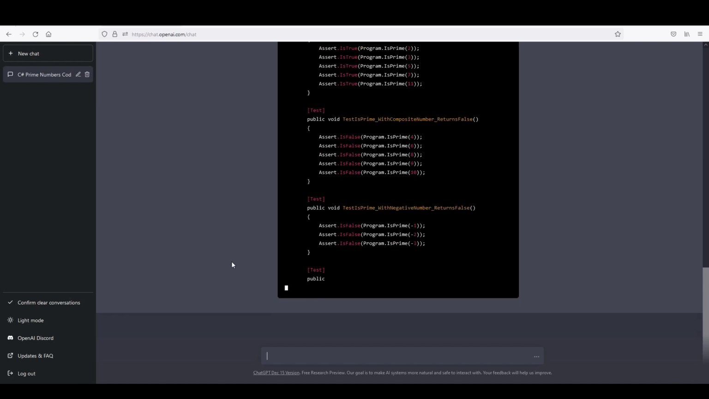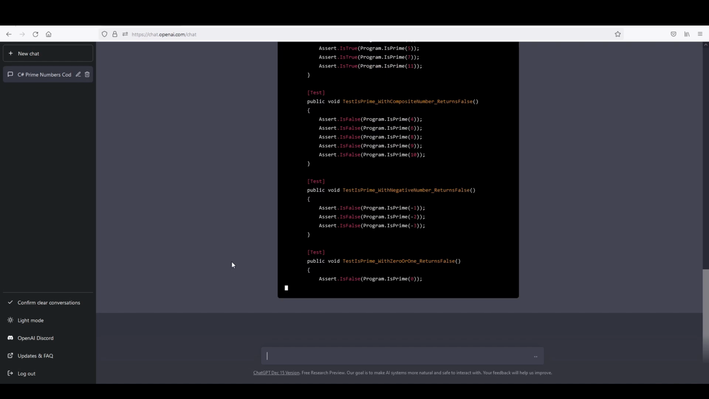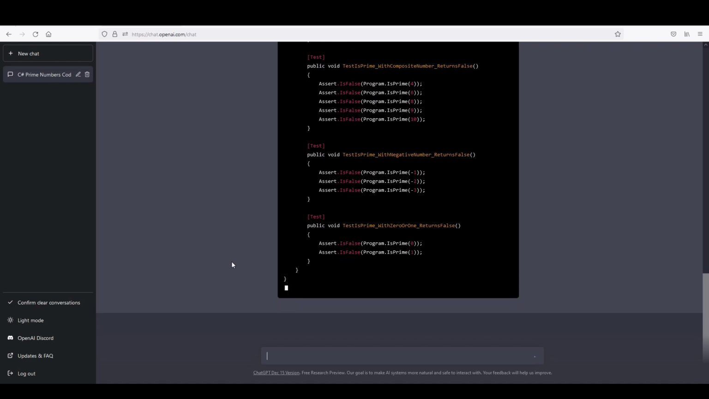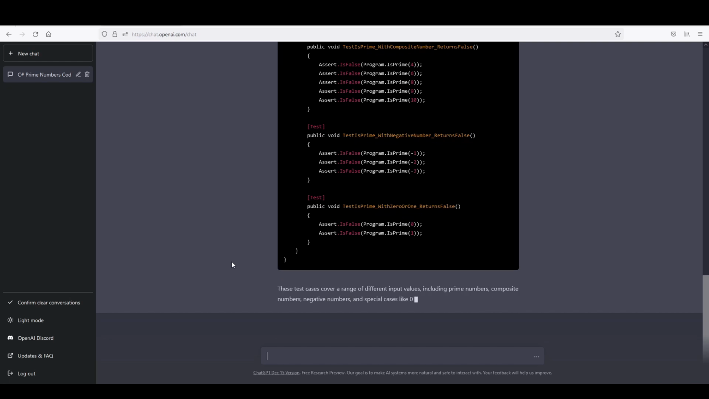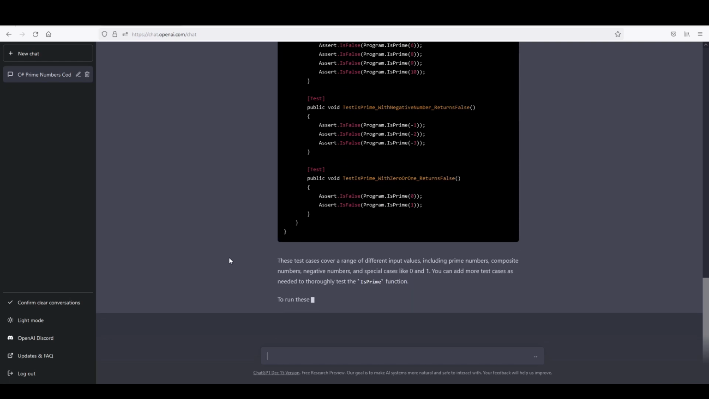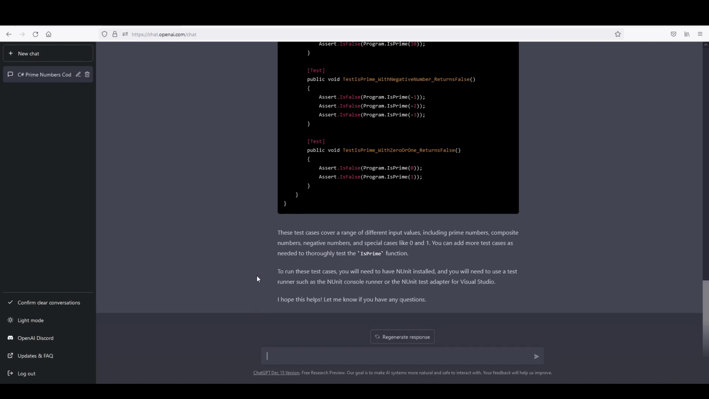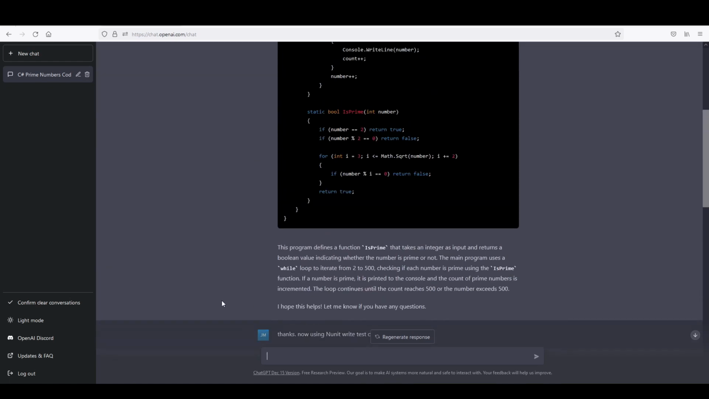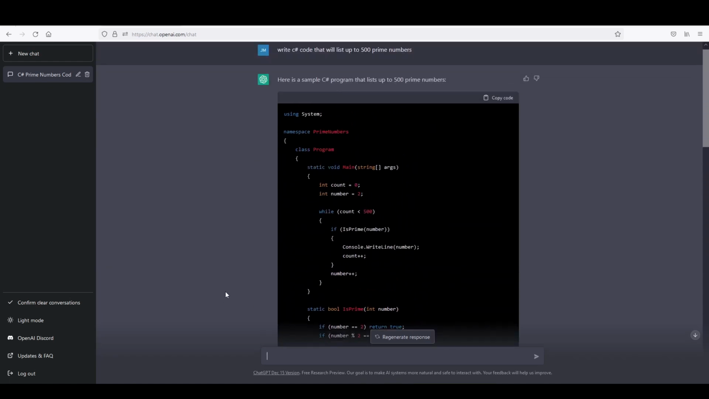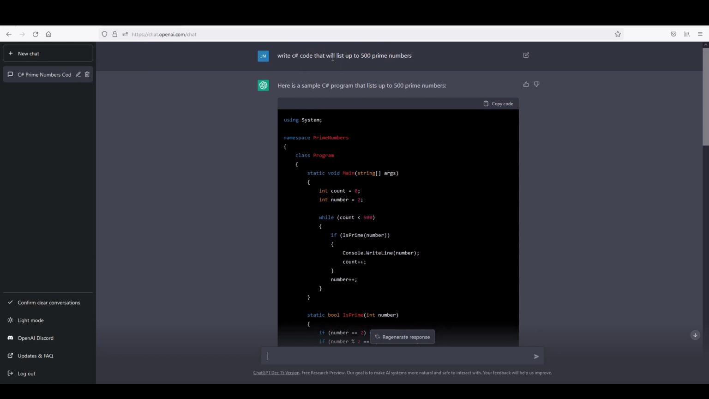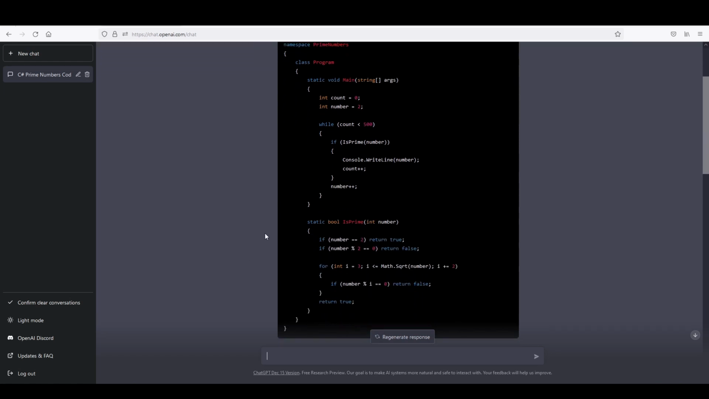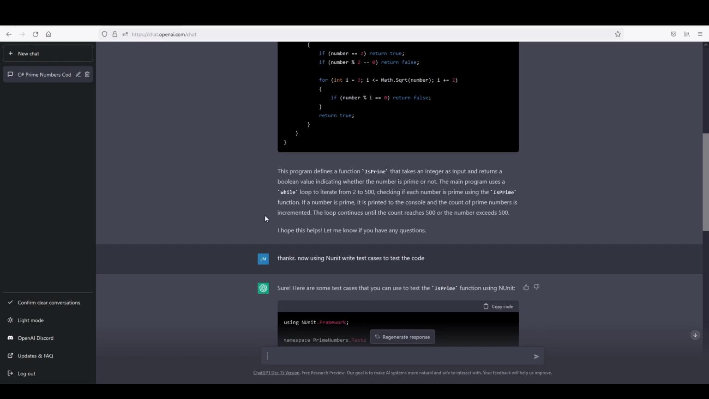So it's going through, has 3 test cases so far, now 4 test cases. And now it's telling me too, the test cases cover a range of different input values, including prime numbers, composite numbers, negative numbers, and special cases like 0 and 1. You can add more test cases as needed to thoroughly test the isPrime function. Now, I myself just realized that this is not exactly what I wanted. I wanted it to give me up to 500 prime numbers. Here, however, it just checks if a number is prime.